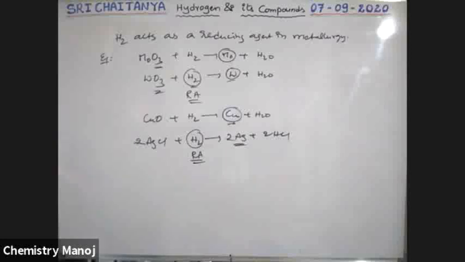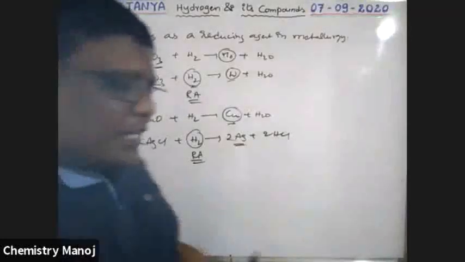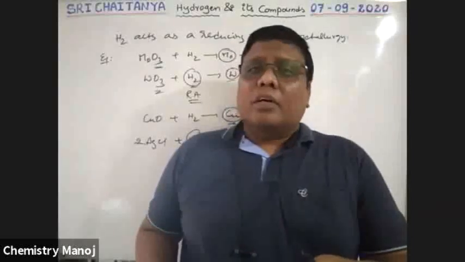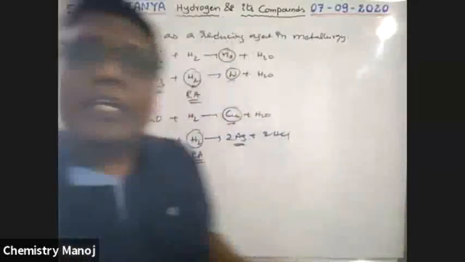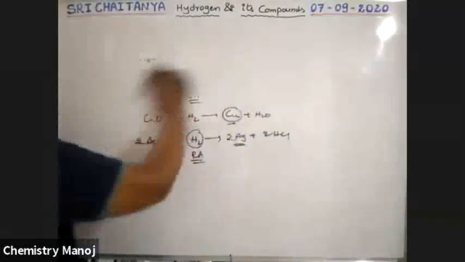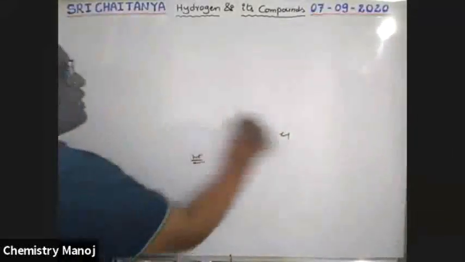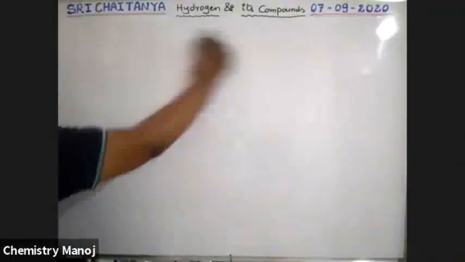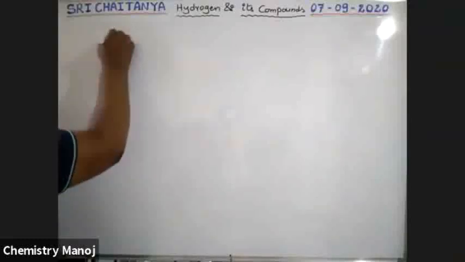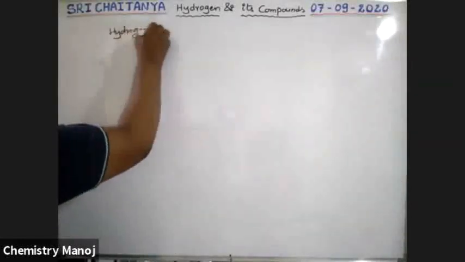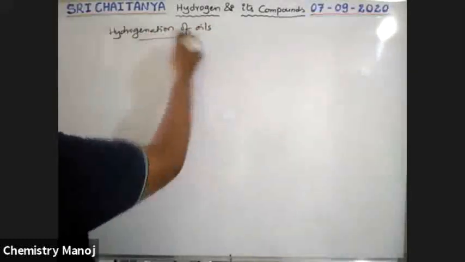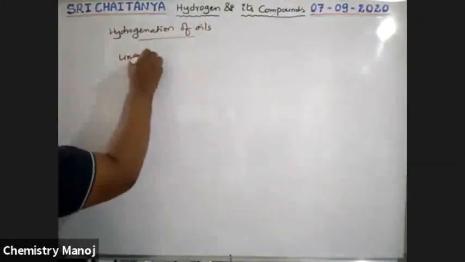Next, hydrogen is used in dalda making, that is, unsaturated oils are changed to saturated oils. Unsaturated compounds are changed to saturated compounds. That is called hydrogenation, the hydrogenation of oils.